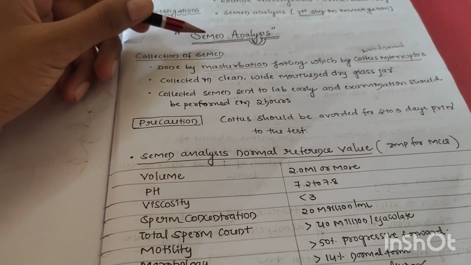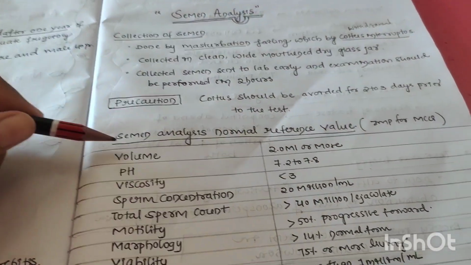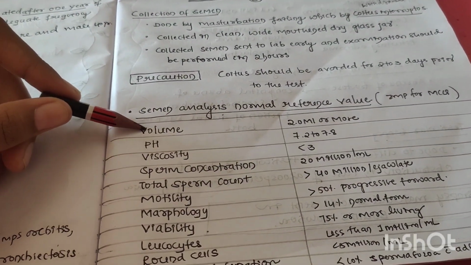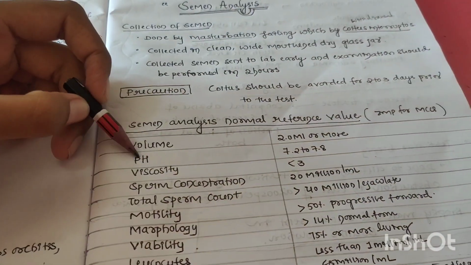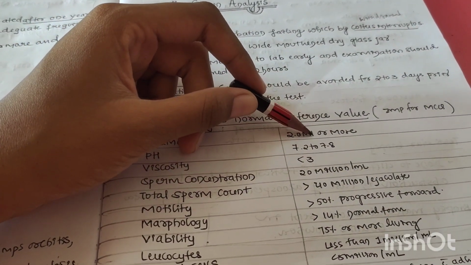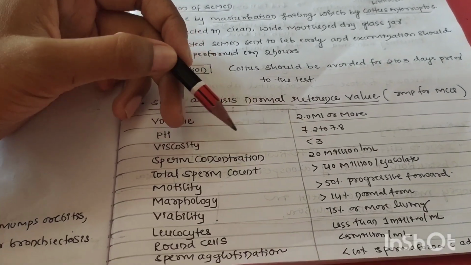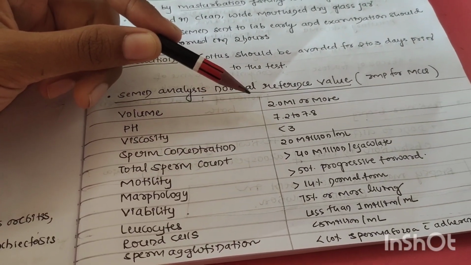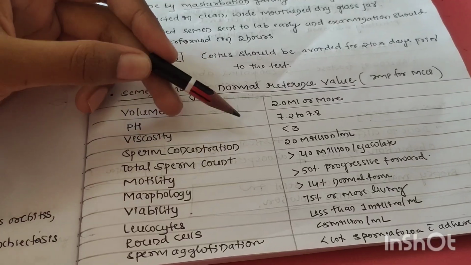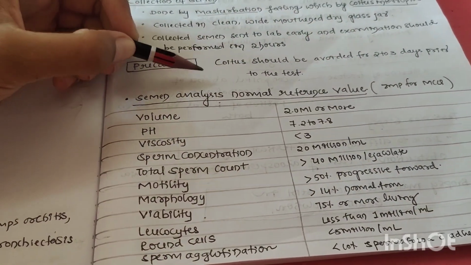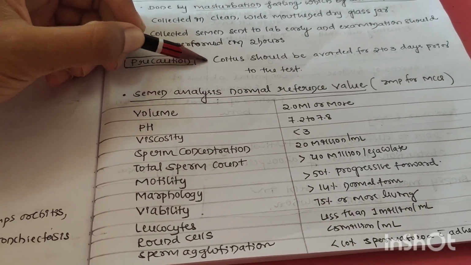They can ask for SAQ also, that is a 5 marks question for the university. In semen analysis, the volume should be 2 ml or more, pH 7.2 to 7.8, that is slightly alkaline, viscosity less than 3, sperm concentration 20 million per ml, total sperm count more than 40 million per ejaculate, and motility should be greater than 50% progressive forward, that is the sperm should move progressively in the forward direction.